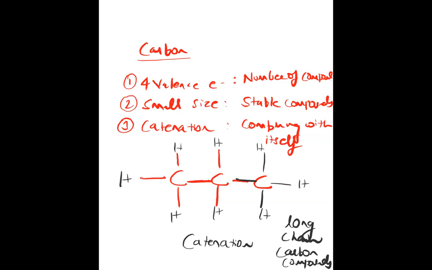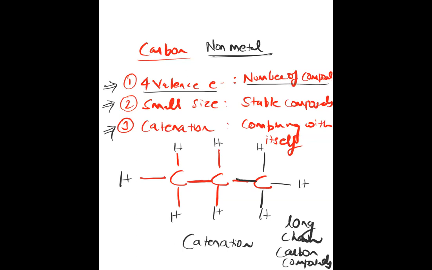These are some special properties of carbon. It's a non-metal, obviously, and it has some very special properties: four valence electrons, a small size, and the property of catenation, combining with each other. Four valence electrons give it abundant options to combine with different elements and form various compounds.